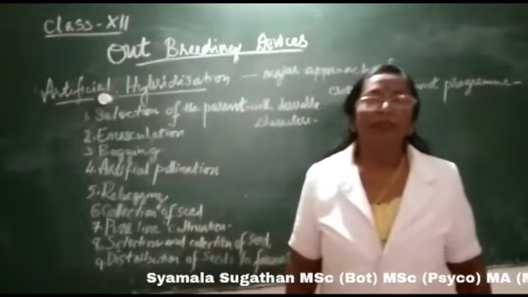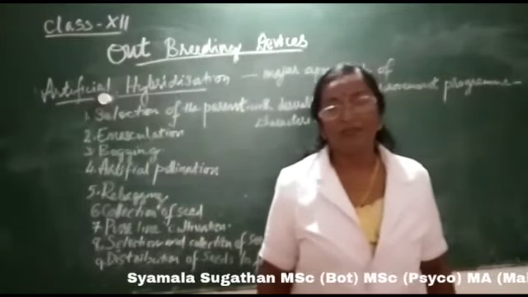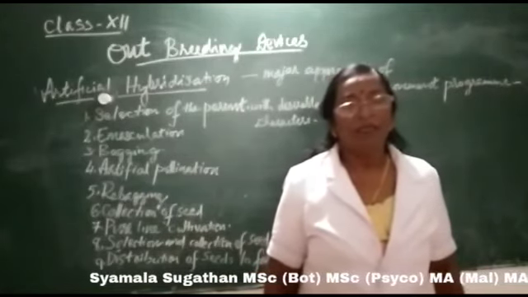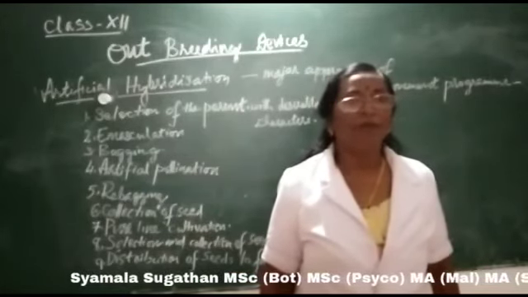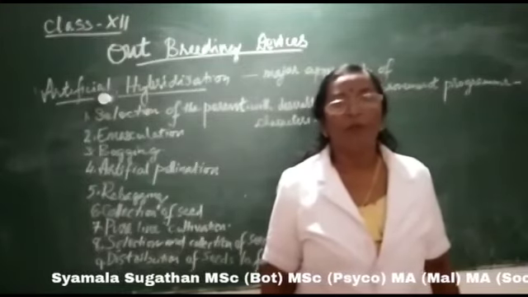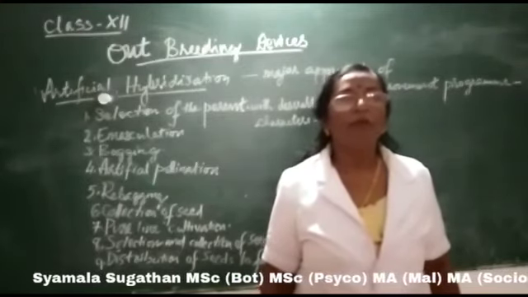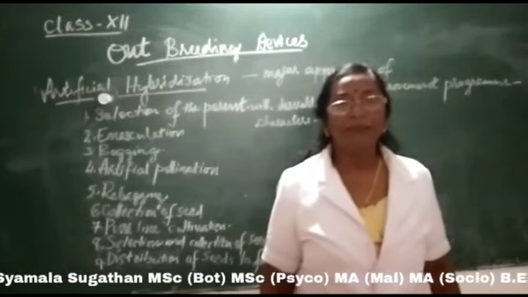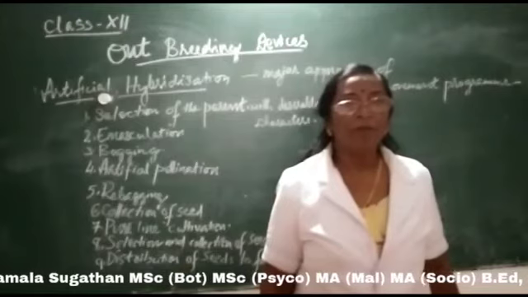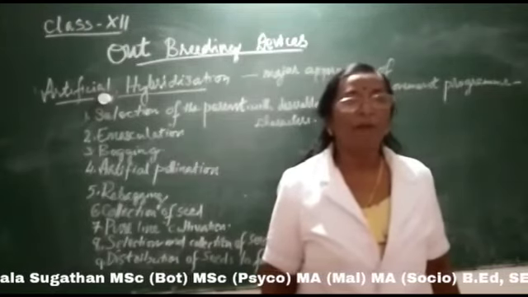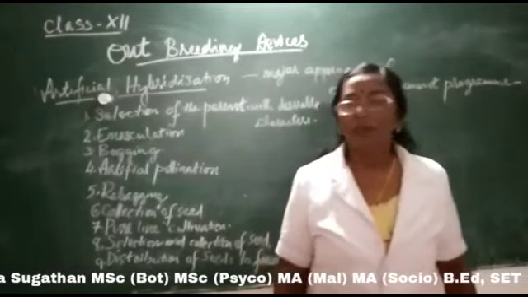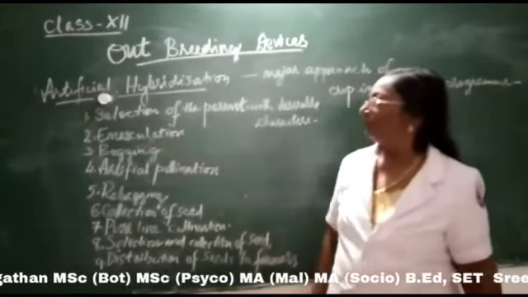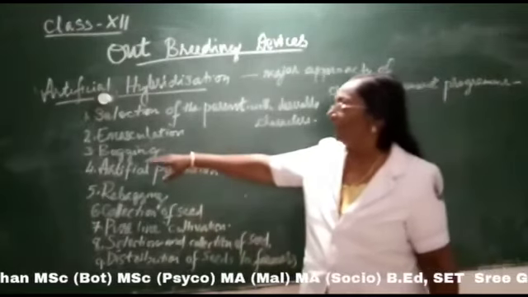If the selected female parent is producing bisexual flowers, the stamens from the flower bud are to be removed before it becomes mature. The removal of the anthers from the flower bud before the flower bud opens and the anthers mature is called emasculation.